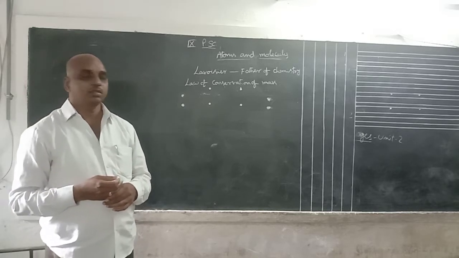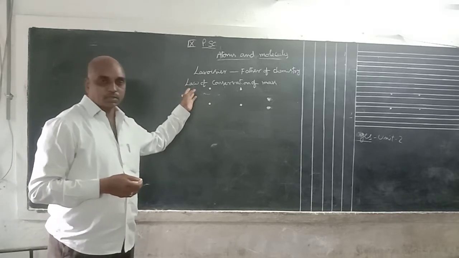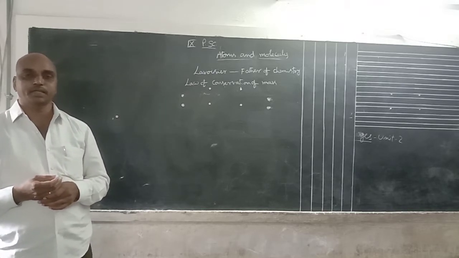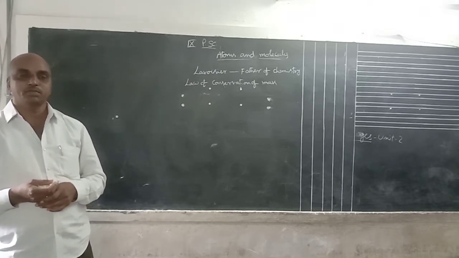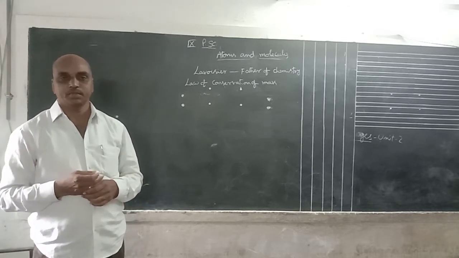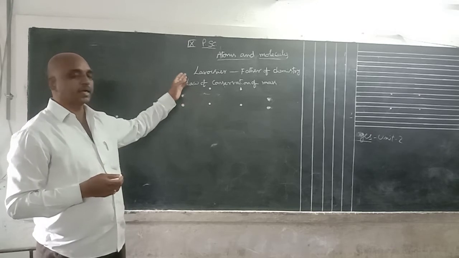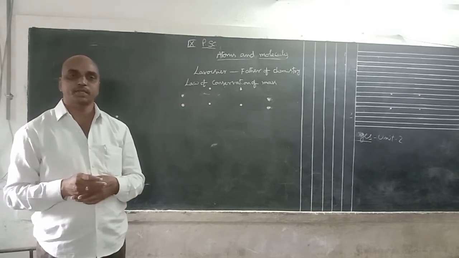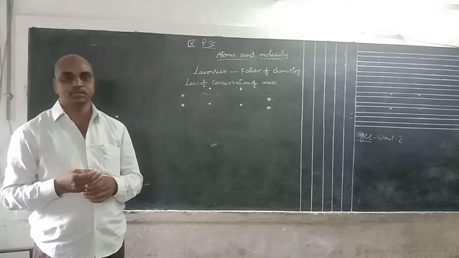That means there is no loss of mass or creation of mass during the chemical reaction. That means mass is neither created nor destroyed during a chemical reaction. That is explained by the scientist Lavoisier. Up to this, nobody had explained this law of conservation of mass.